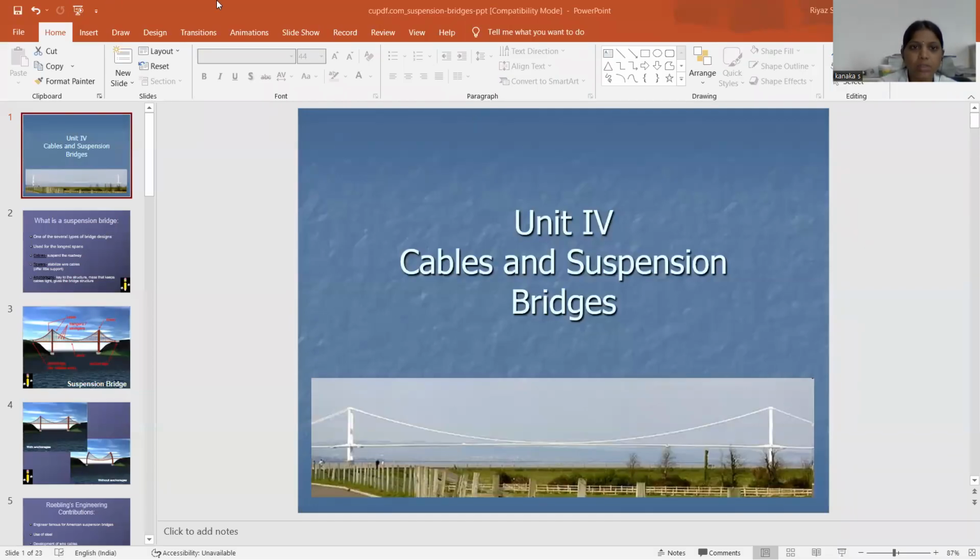Good morning to all. I will present the topic cables and the suspension bridges. This is the fourth unit of Structure Analysis 2.